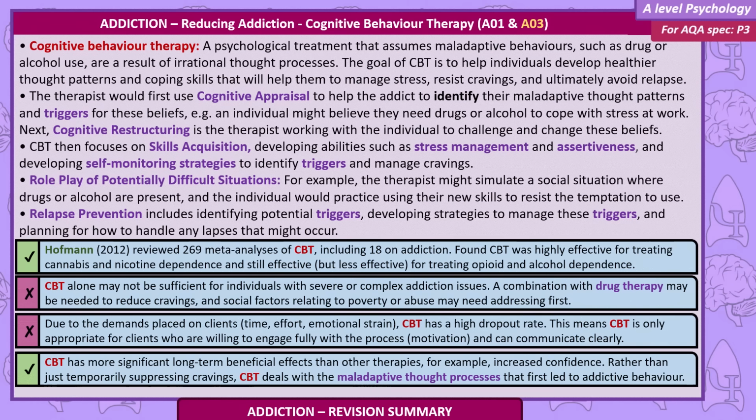Hoffman 2012 reviewed 269 meta-analyses of CBT, including 18 on addiction, and found CBT was highly effective in treating cannabis and nicotine dependence, and still effective, but less effective, for treating opioid and alcohol dependence. CBT alone may not be sufficient for individuals with severe or complex addiction issues.